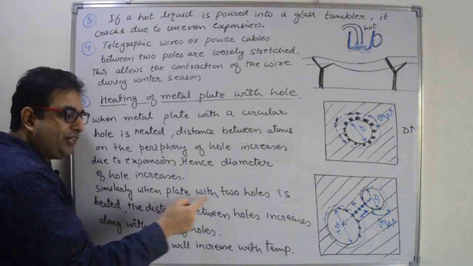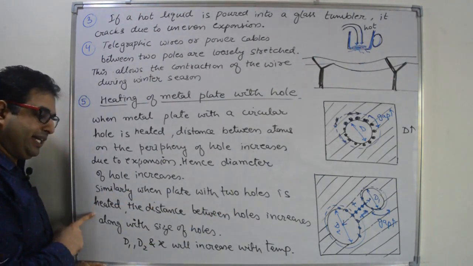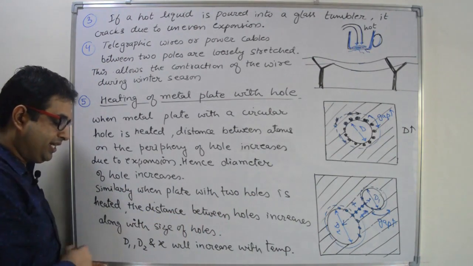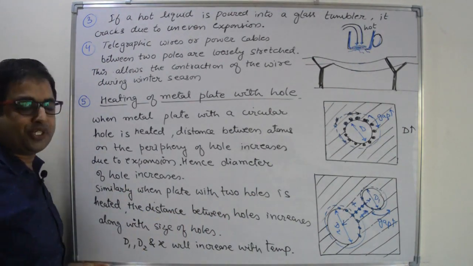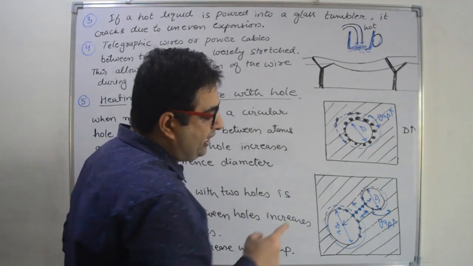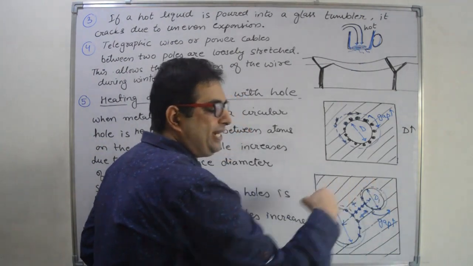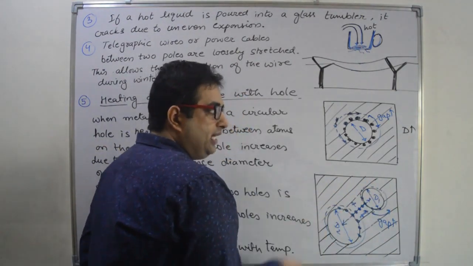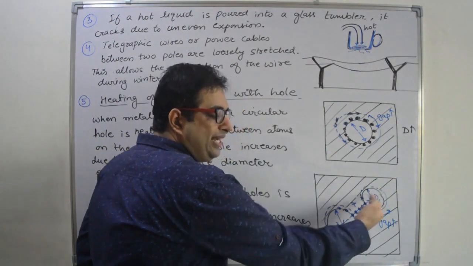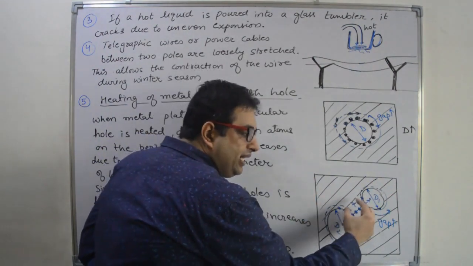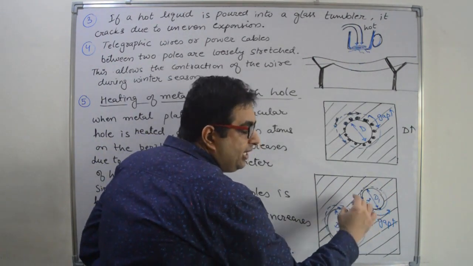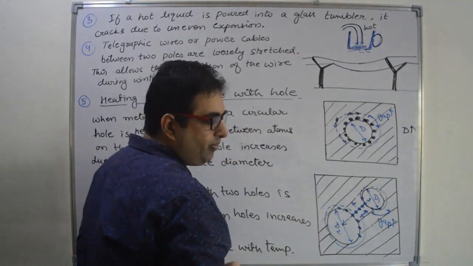Similarly, when a plate with two holes is heated, the distance between the holes increases along with the size of the holes. When we increase the temperature of this plate having two holes, the diameter of the holes will increase. Simultaneously, there will be an increment in the gap between the two holes. Why?